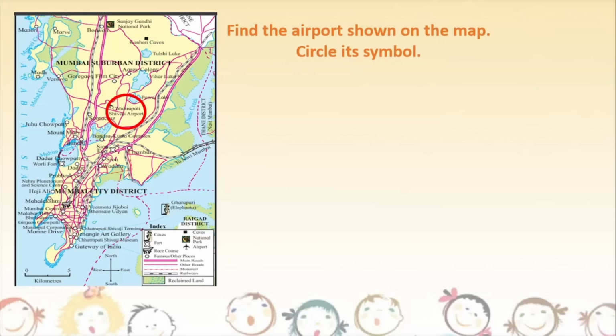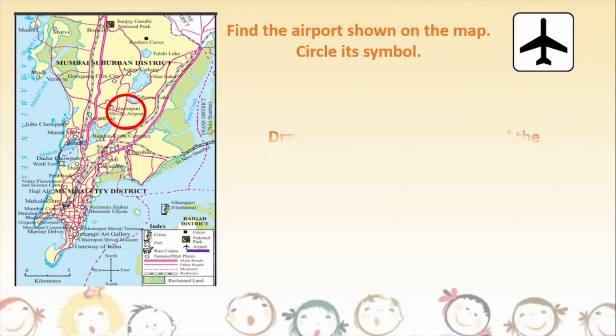And let us try to mark its symbol. Now we will not circle because there is no place to circle. So see, there is a small box here below the map. There I am marking the symbol for the airport. Can you see? And what is the symbol, children? Let me show it to you clearly. Here, see, this is the symbol for an airport. Okay, so this was question 1. Let's take a look at question 2 also before we move on to the next interesting exercise.